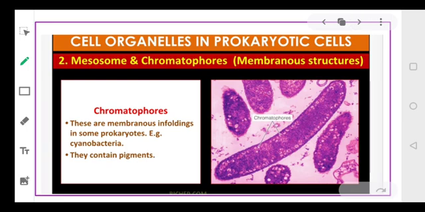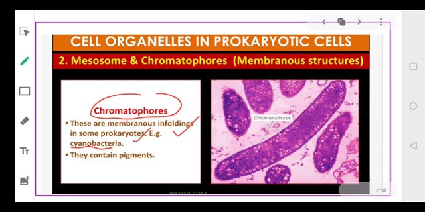Now coming to the second structure, which is called chromatophores. Chromatophores are also membranous infoldings in some prokaryotes. These are the foldings which are present in the prokaryotes. Not always, but in some. So in some organisms they are present, in others they may be absent, like for example in cyanobacteria.